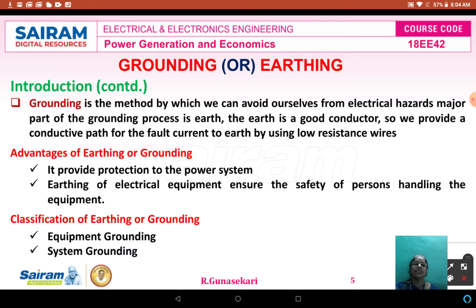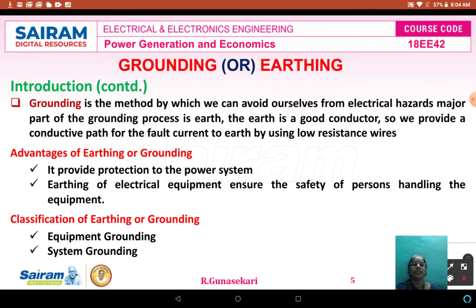Grounding is nothing but the method by which we can protect ourselves from electrical hazards. The major part of the grounding process is the earth. The earth is a good conductor, which is used to provide a conductive path for the fault current or short circuit current during abnormal or faulty conditions to the earth by using low resistance wires.